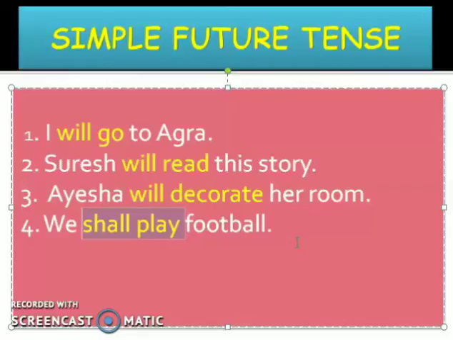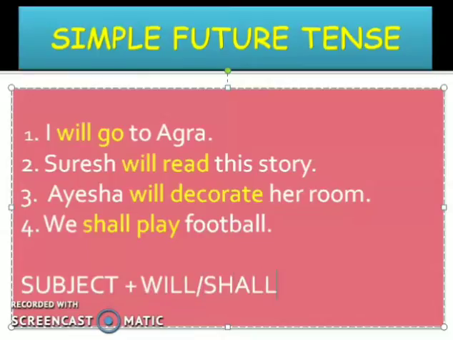Okay, so I can say the formation of the sentences is like this. The sentences are starting with I, Suresh, Aisha, we. All these are the subjects. So I can write here: at first I place the subject, then will or shall, then the first form of the verb, or the base form of the verb.